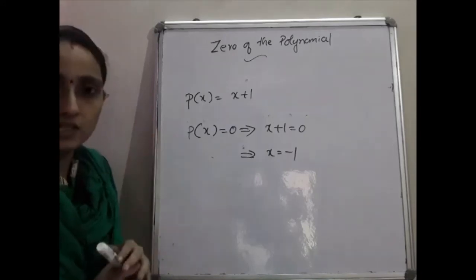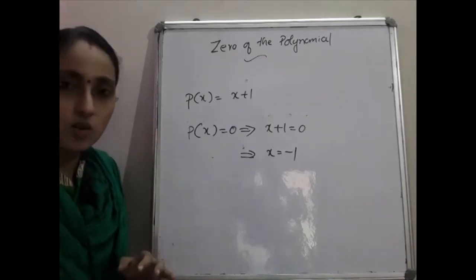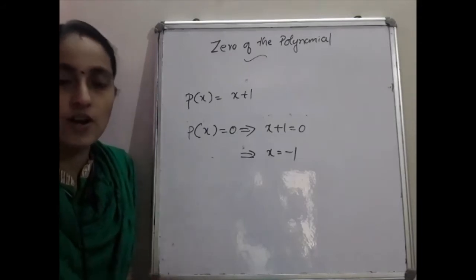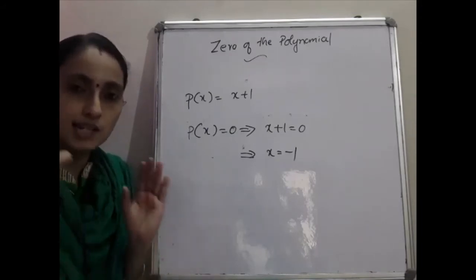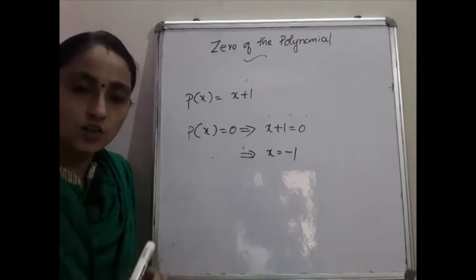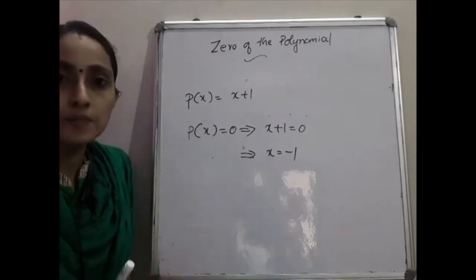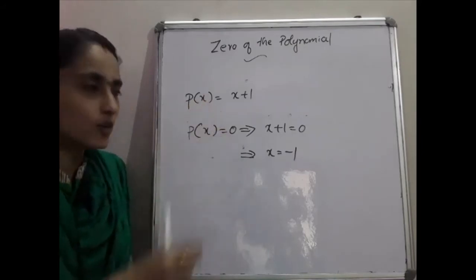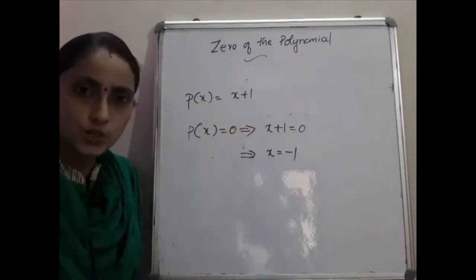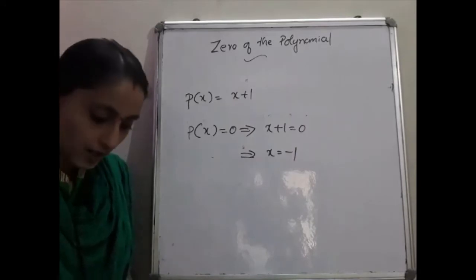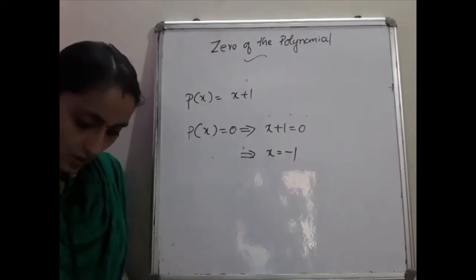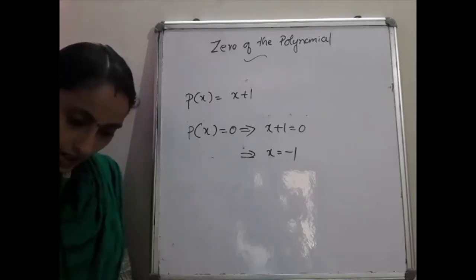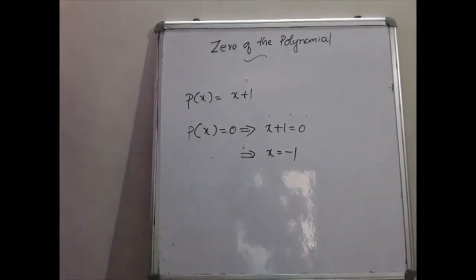Maybe a question like this. So many questions over the next year also this will be there. So what do you mean by 0 of the polynomial? How will you define a 0 of the polynomial? If p of x is equal to 0, then that value of x is said to be 0 of the polynomial. Okay. So find the 0 of the polynomial means you have to just write the expression equal to 0 and find the value for x. That's all. So that much is the 0 of the polynomial, and then you can do the problems based on this.